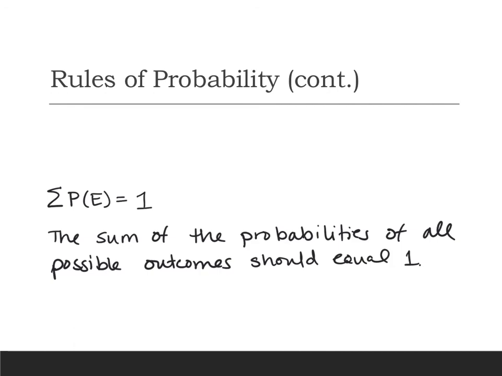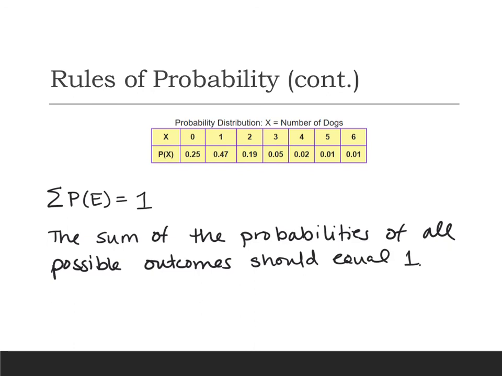We've got a table here, and this is a probability distribution where we're counting the number of dogs that someone has. I house sit. This is not data that I've collected, but a lot of times there are dogs or cats, sometimes chickens. Once a bearded dragon. That was fun. But anyway, the number of dogs that families or people have.